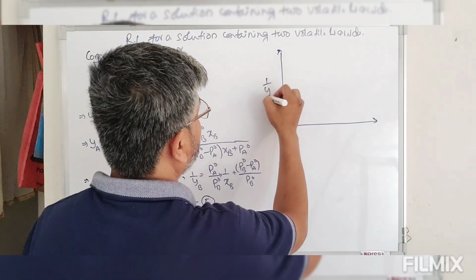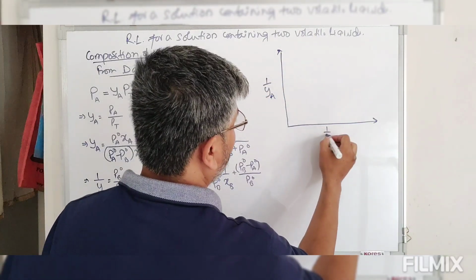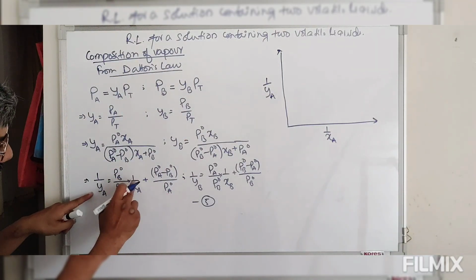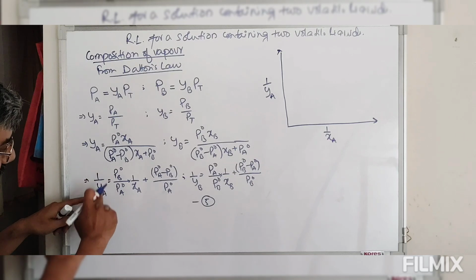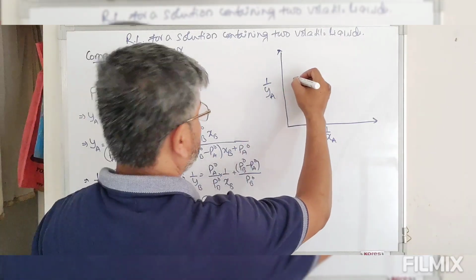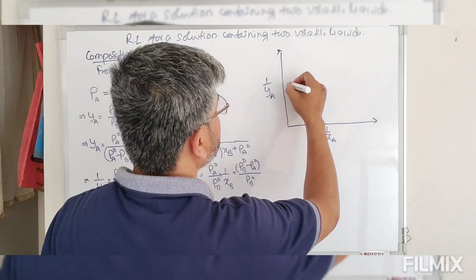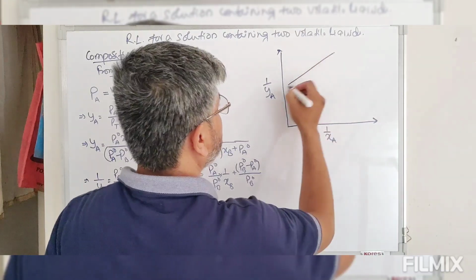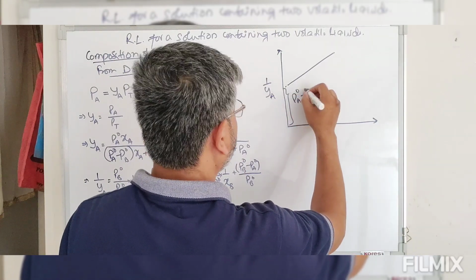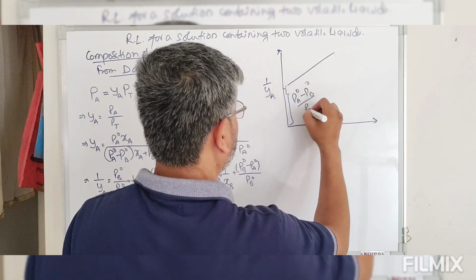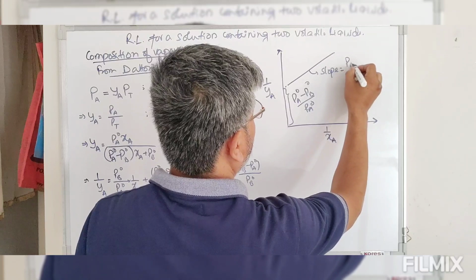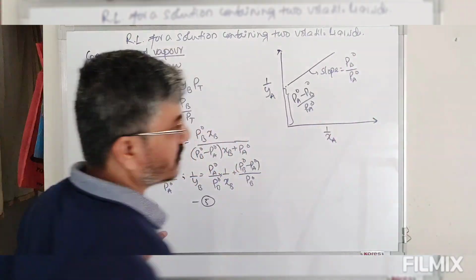Suppose this is 1 by YA, 1 by XA. So we have the equation of a straight line. We are drawing the graph of 1 by YA versus 1 by XA. This is the slope, this is the constant. This y-intercept is equal to PA naught minus PB naught by PA naught, and this slope is equal to PB naught by PA naught.